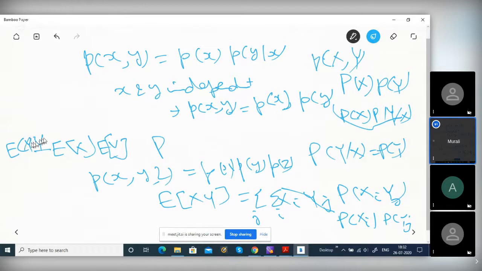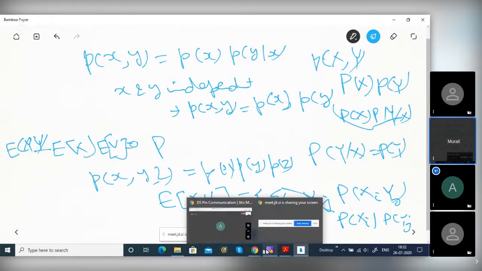If it is independent, E of xy will become E of x into E of y, same as this. So the difference will be 0. Covariance will be 0, right?